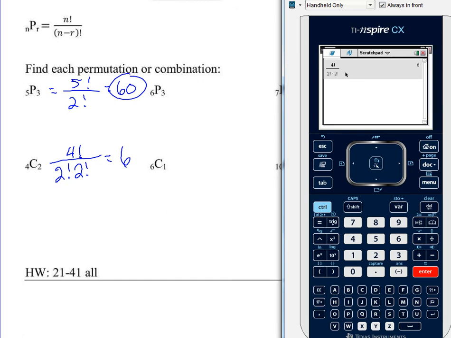Okay? So the other thing you could do is use the fraction template, which is if you press Control Divide, that's the little box over box above the division thing. If I press Control Divide, that gives me the fraction template. And then I can work in the numerator, put my 4 factorial, and then I can move down to the denominator and put 2 factorial, 2 factorial. Okay? That might be a better way to go. So let's go ahead and practice with those other 4 problems.